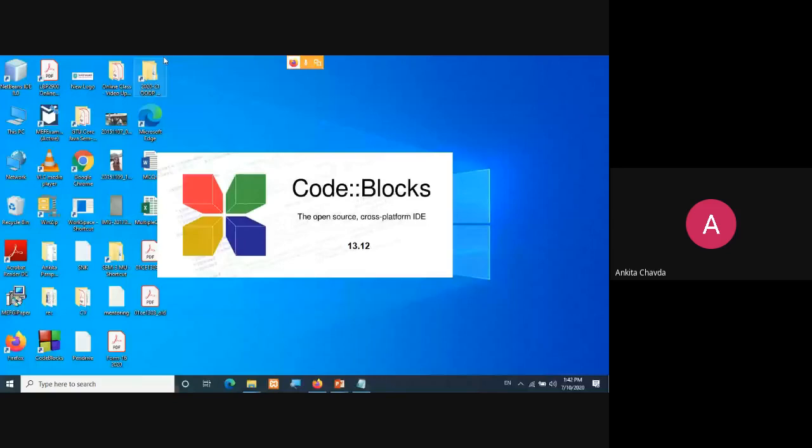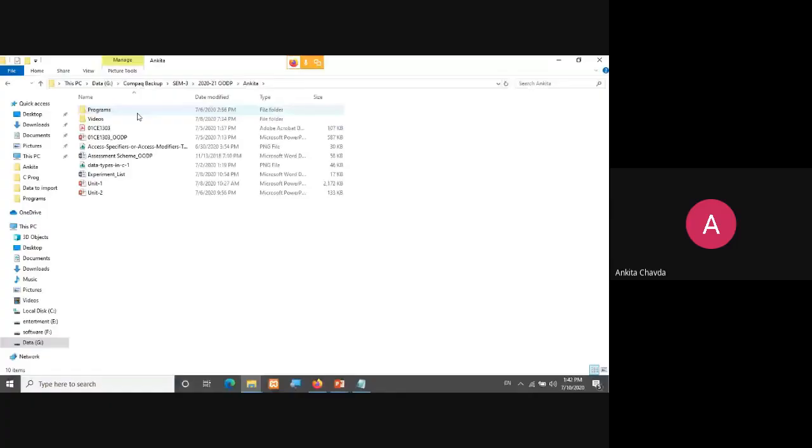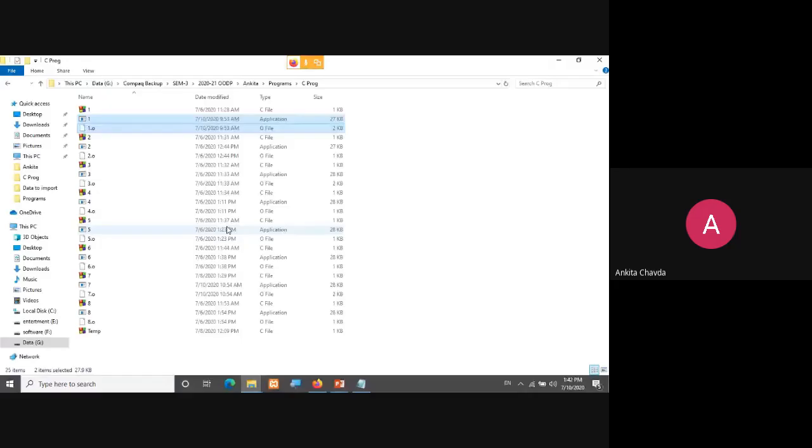So I'm showing you the same thing. Okay. Once I open Code::Blocks, in C programs, for example, I've compiled this program, 1.c. After compiling and running this program, these two files will be generated. One is the executable and one is .o, meaning object file.